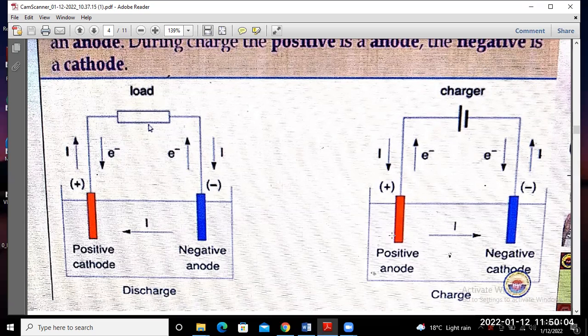Okay, so you have to find out that the positive is cathode during the discharging period, and during the charging, the positive terminal is your anode. Okay, so you have to keep these things in your mind. The positive is your anode during the charging, and the negative terminal is your cathode during the charging, and that is reverse during the discharging period.